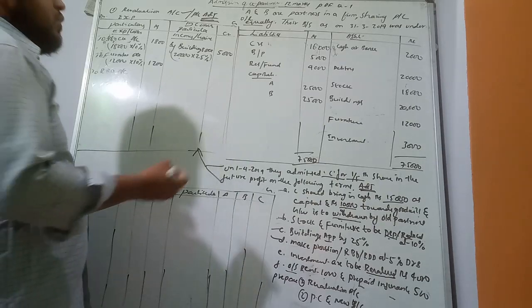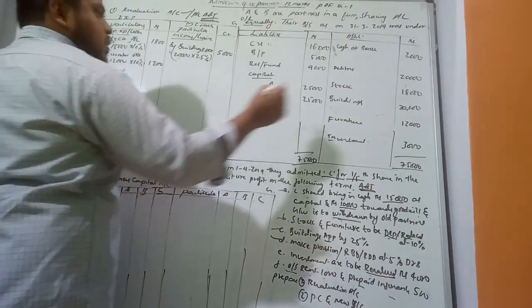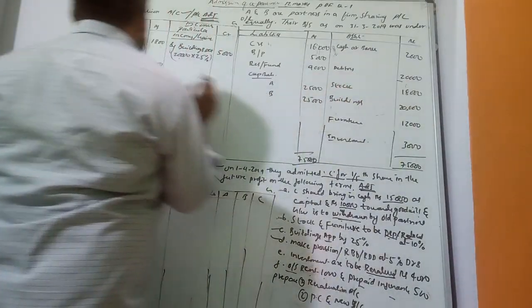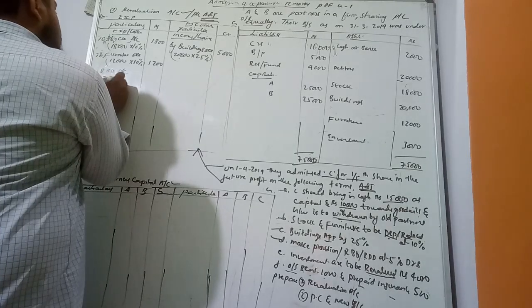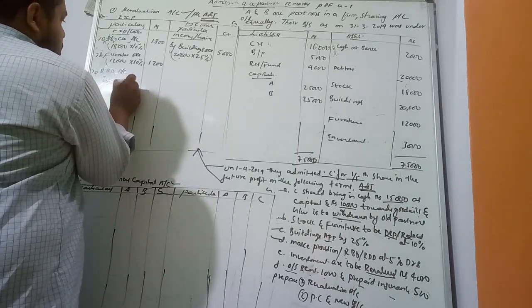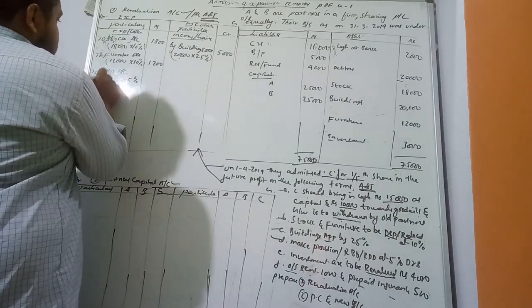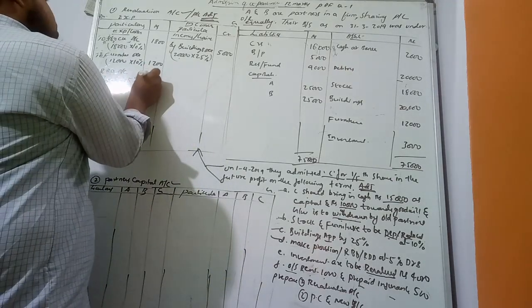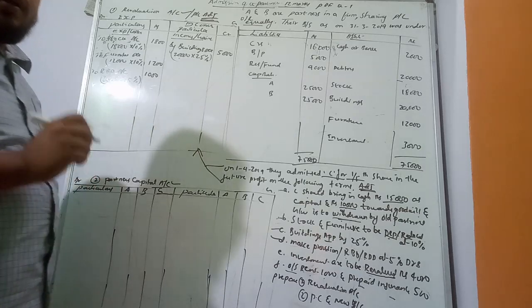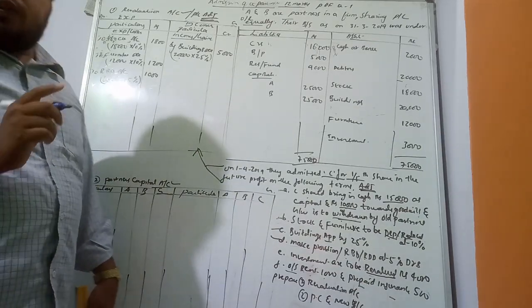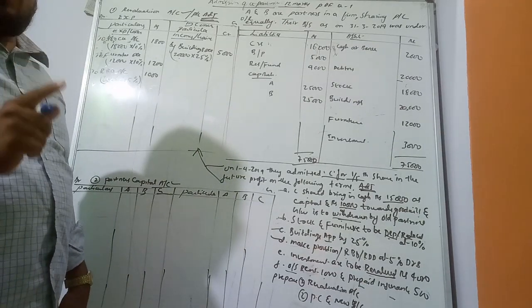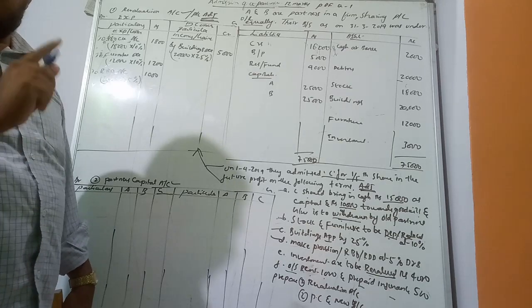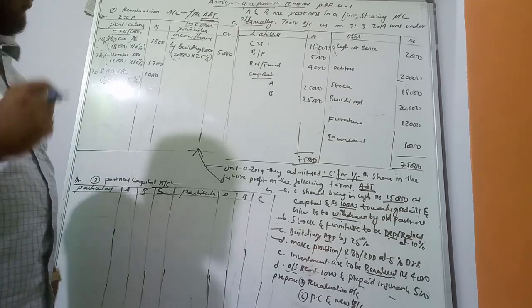So RBD amount, debtors amount 20,000. 20,000 into how much percentage? 5%. 1,000. What is it? RBD, provisions, reserve for doubtful debts, bad debts. You have to calculate on the debtors amount.